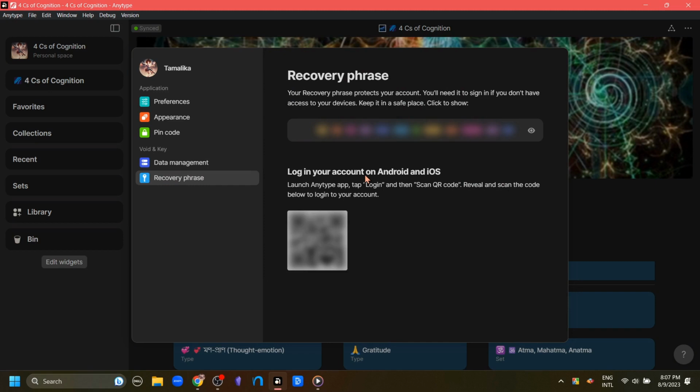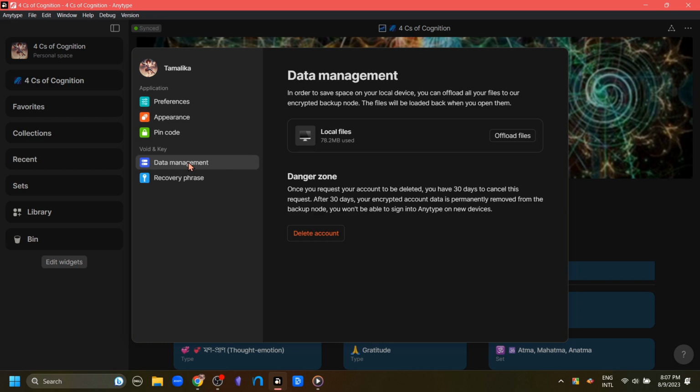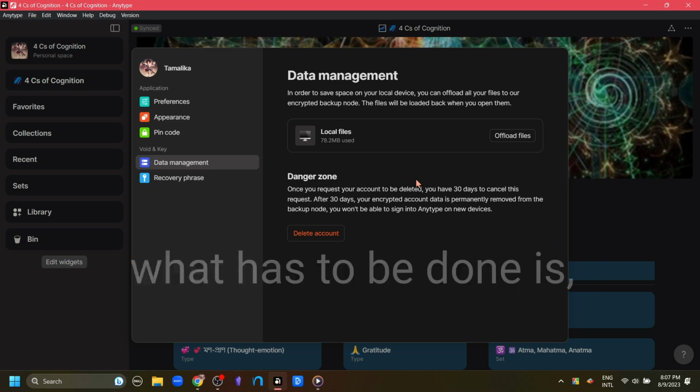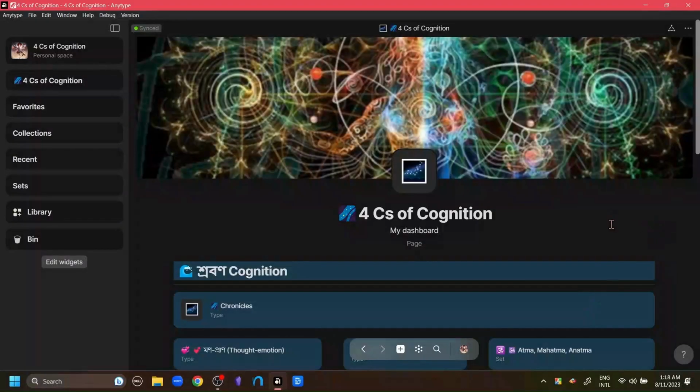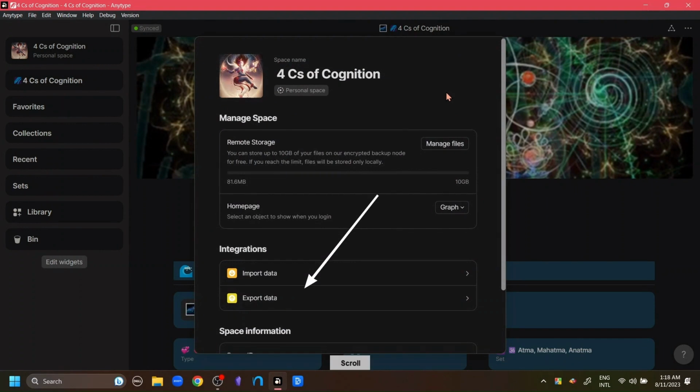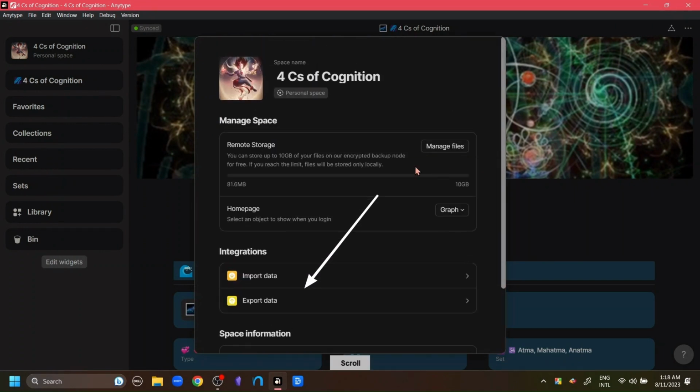After the recovery phrase and this QR code area, we have our data management area. This data management area indicates how many local files we have, and also the place where I can delete our account. If we are trying to delete our account and not lose any of our data, then what has to be done is we go back to our space settings and open up the export data portion and export our data and save it, then delete our account. So we will not lose any of our information and knowledge.